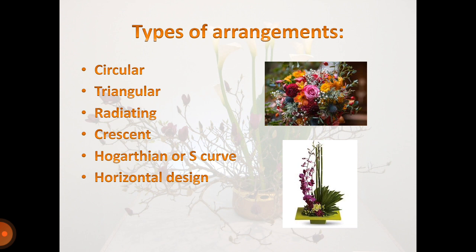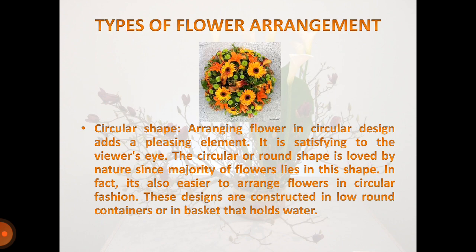Types of arrangement: circular, triangle, radiating, crescent, S-curve, horizontal design. Types of flower arrangement. Circular shape arrangement. Flowers in circular design add pleasing elements. It is satisfying to the viewer's eyes. The circular or round shape is loved by nature since the majority of flowers lie in that shape. In fact, it is also easier to arrange flowers in circular fashion. These designs are constructed in a low round container or in a basket that holds water.